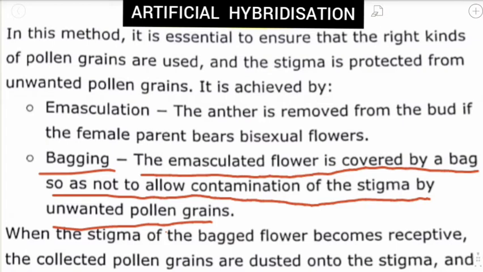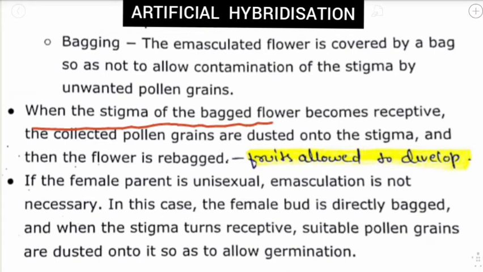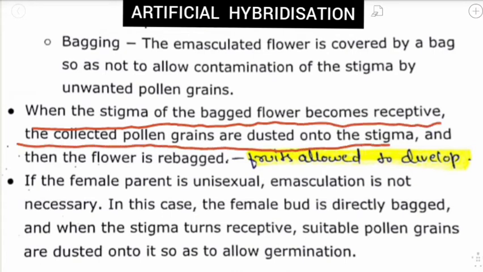Okay. When the stigma of the bagged flower becomes receptive, the collected pollen grains are dusted onto the stigma and then the flower is rebagged. Emasculation and bagging are the two processes which we have to complete to achieve artificial hybridization.